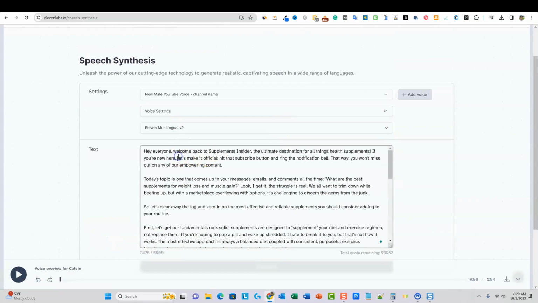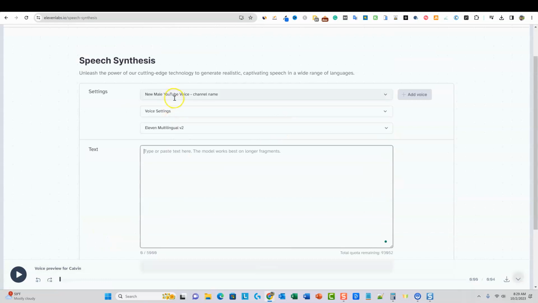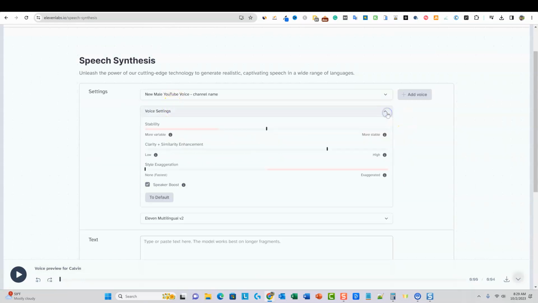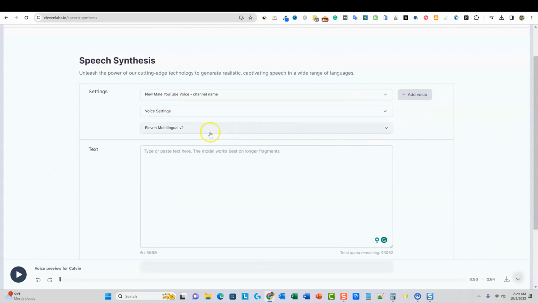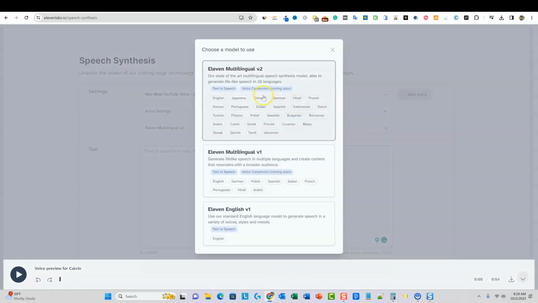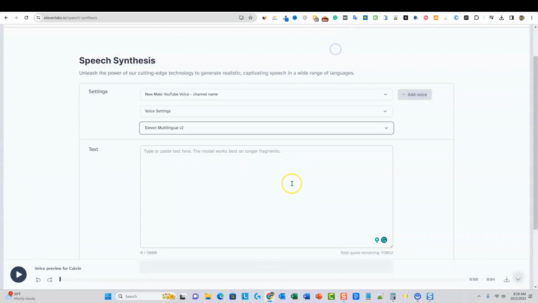And now we're going to come in here. I'm going to go ahead and remove the text, right? You have different settings. You can make it faster or slower. I'm going to just leave it default where it's at. And you literally have your language that you can choose over here and so forth as well. But we're going to just stick with what we have.